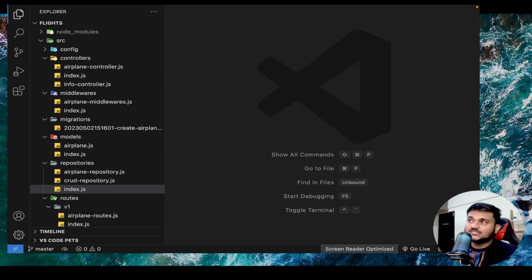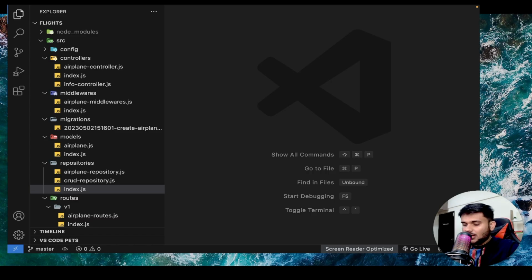Now we have already discussed the high level design for our overall services, how many services are going to be there, and what will be their roles and responsibilities, right? So the first service that we are going to straight away target is our flight search service, where we will be able to not only create flights, but also search flights. We can filter them based on multiple criteria, and so on and so forth, right?